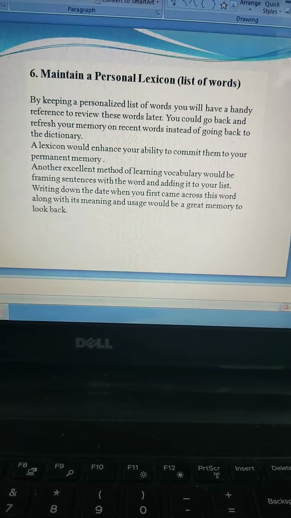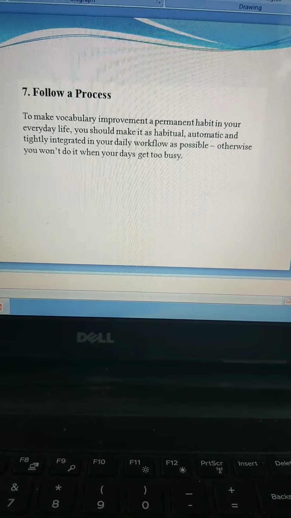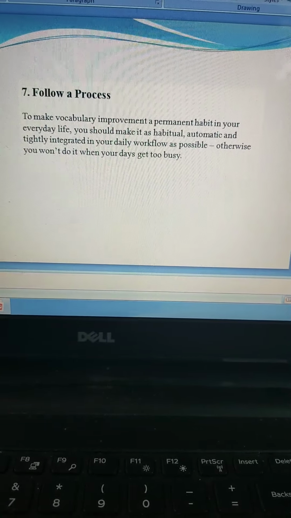Okay, and then coming to the next point or tip to enhance your vocabulary is to follow a process.